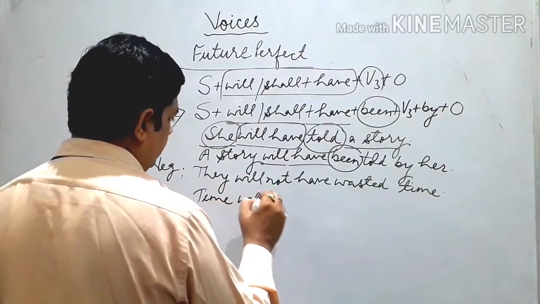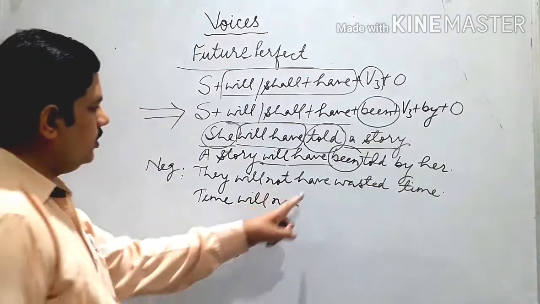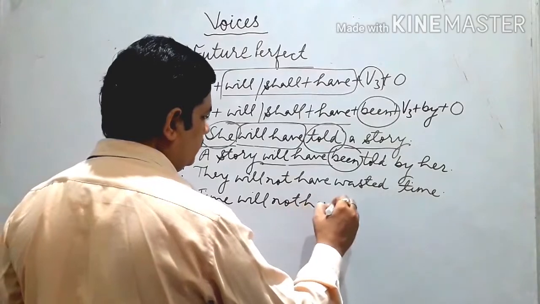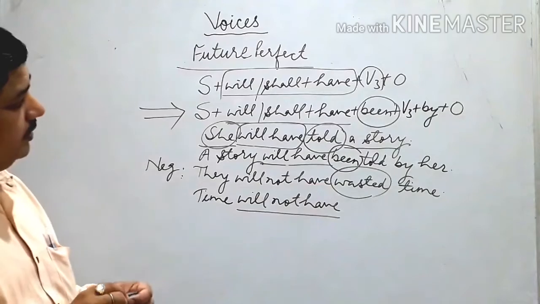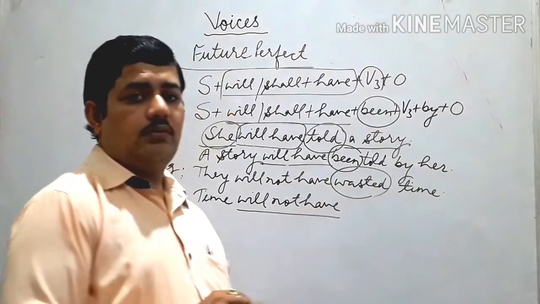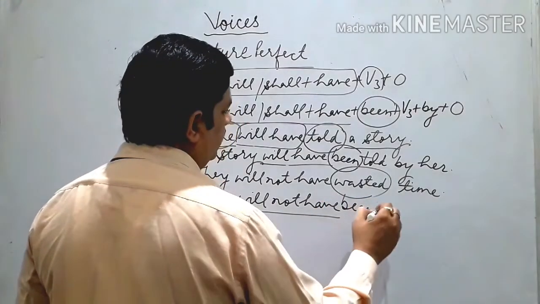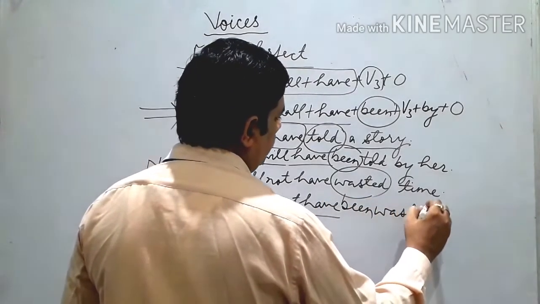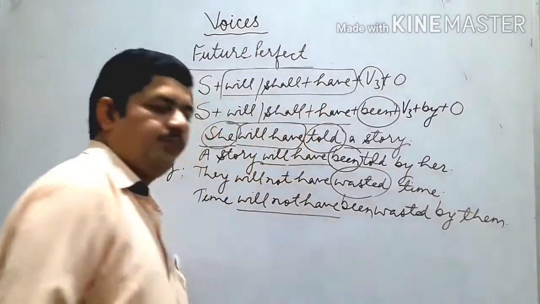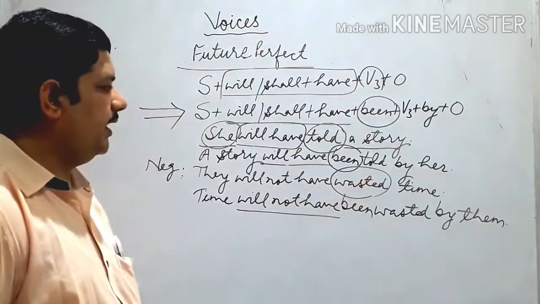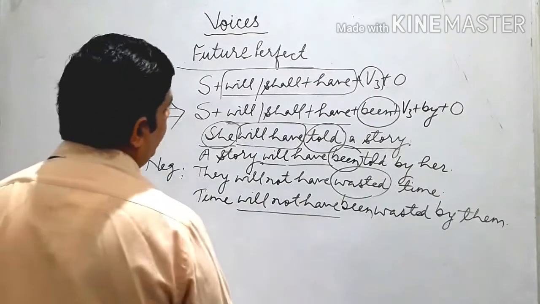Time will not, time being third person singular. Then we use not, have, also will. Time will not have been wasted by. Okay. Time will not have been wasted by. So this is about negative sentences. Now we do interrogative sentences.